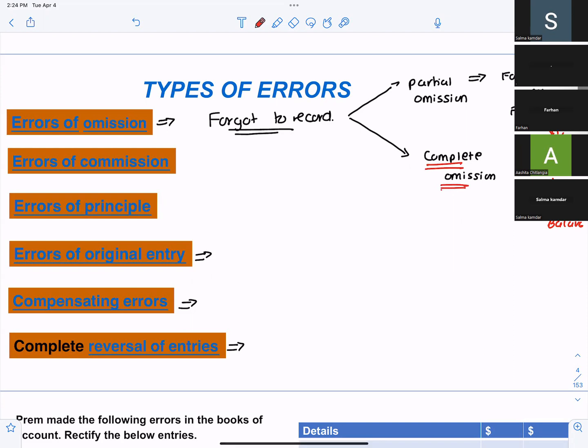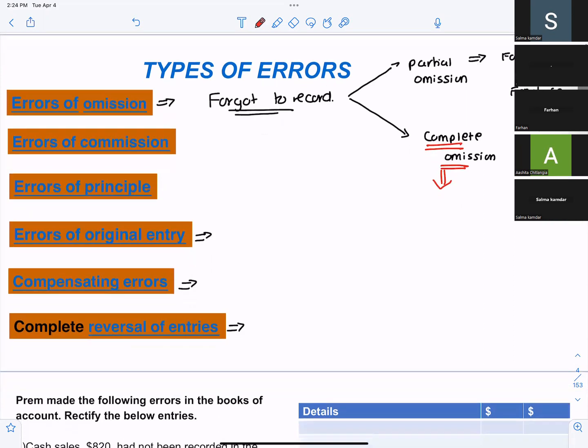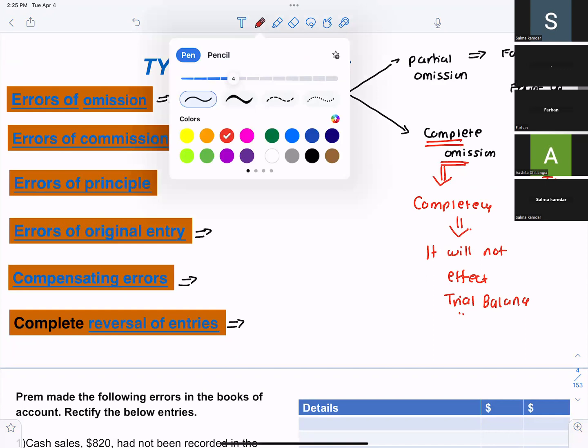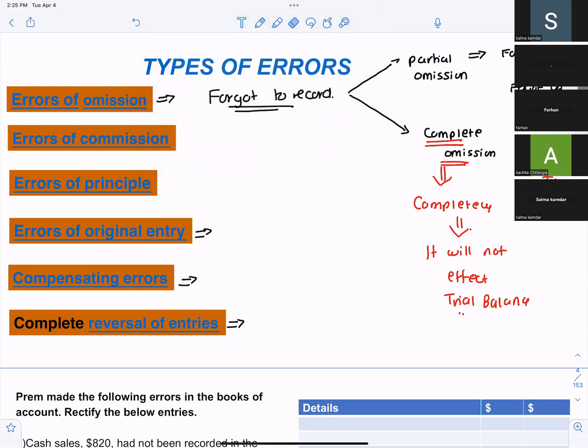Complete omission. What is the meaning of complete omission? Complete omission is when you completely forget to record an entry. Will this type of error affect the trial balance? It will not affect the trial balance, because you have forgotten one complete entry. Can you tell me what is error of commission?